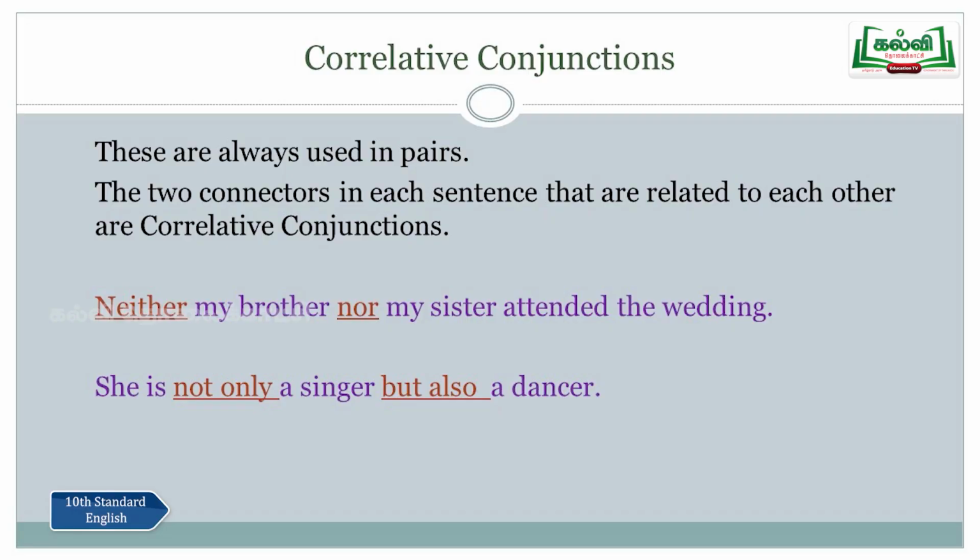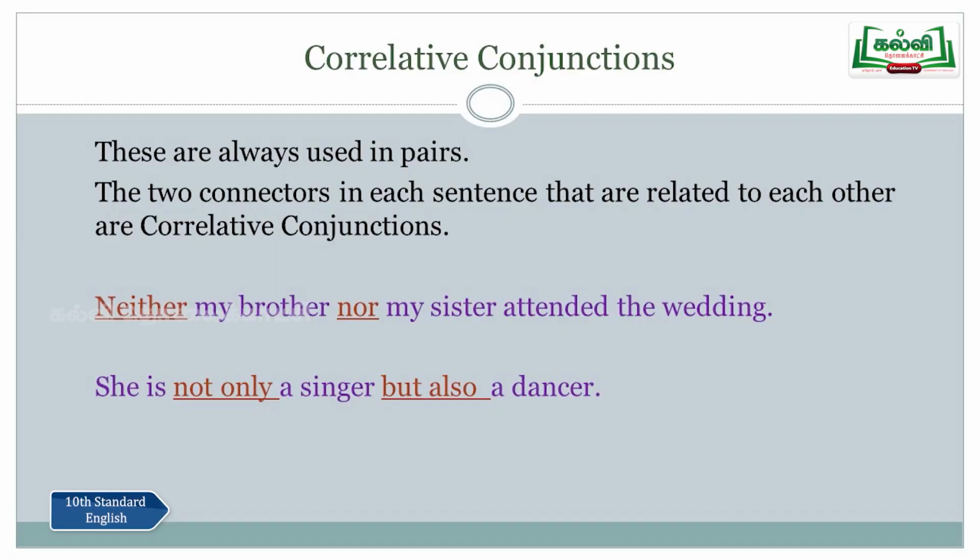The third one is correlative conjunctions. They are used as pairs always. What do you mean by pair? Pair is always two. So we always use two words together here. They are called correlative conjunctions. They are always used in pairs. Point number two, the two connectors in each sentence that are related to each other are called correlative conjunctions.